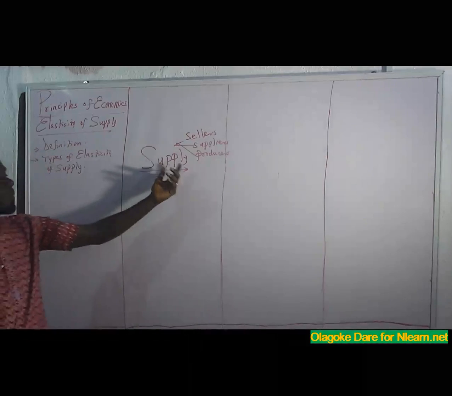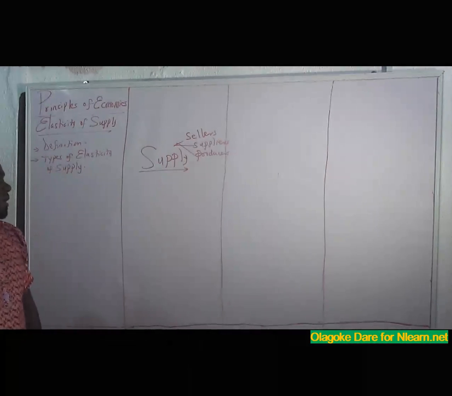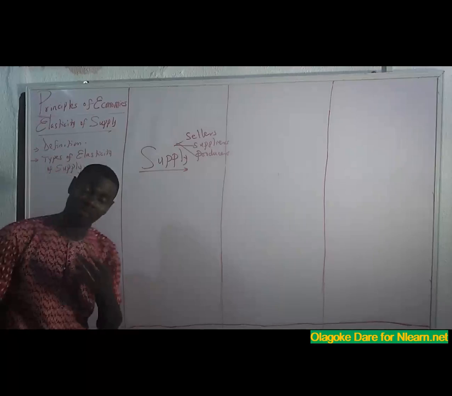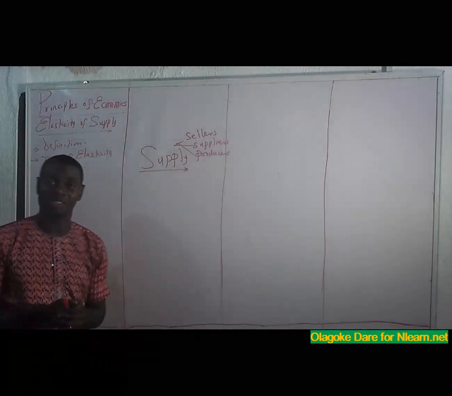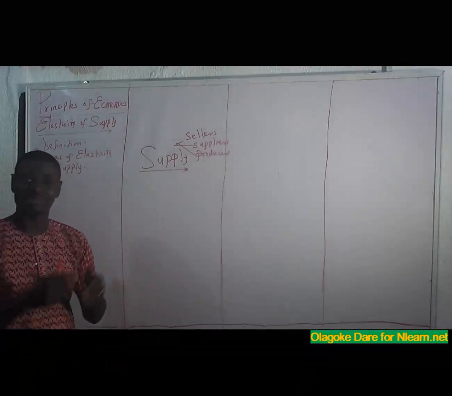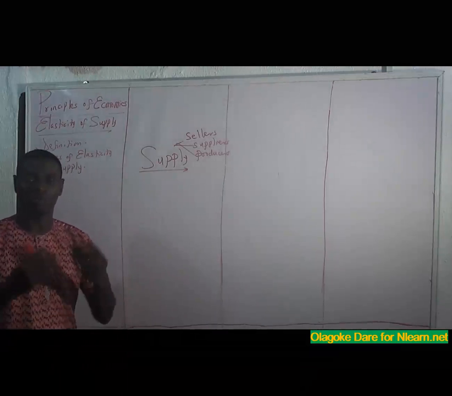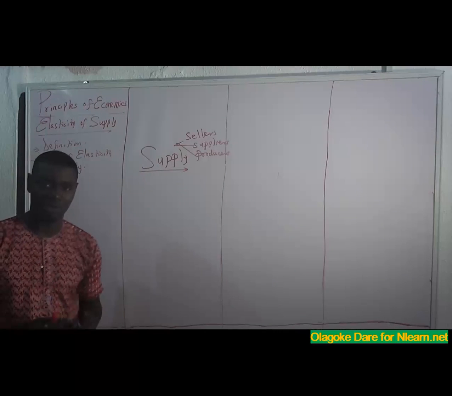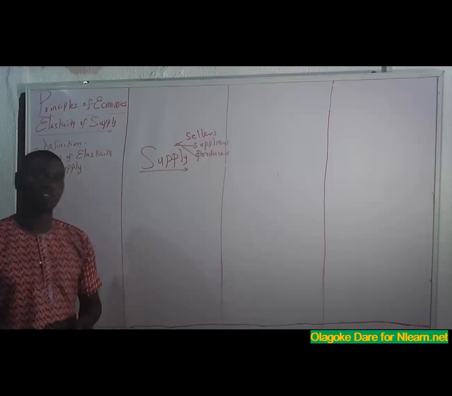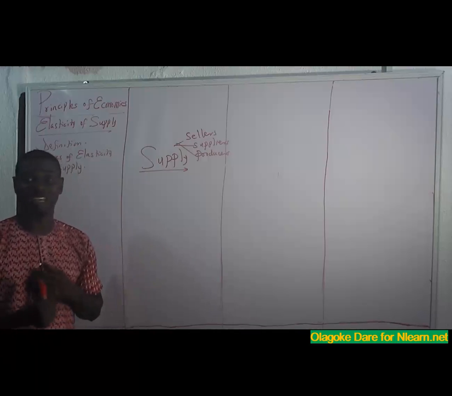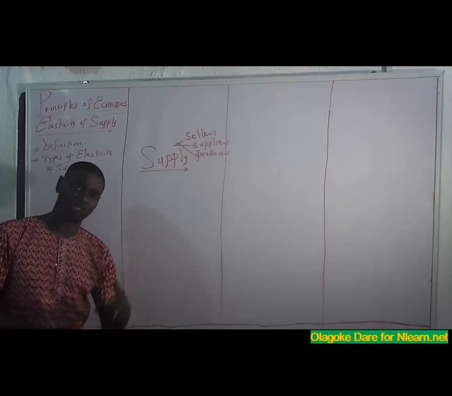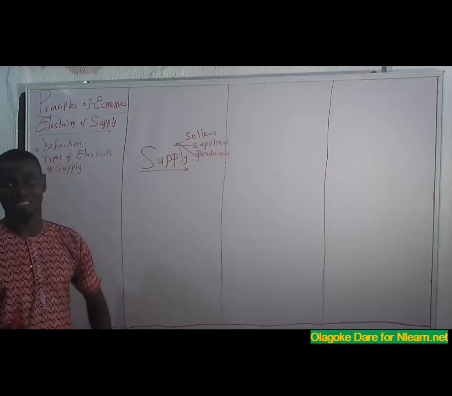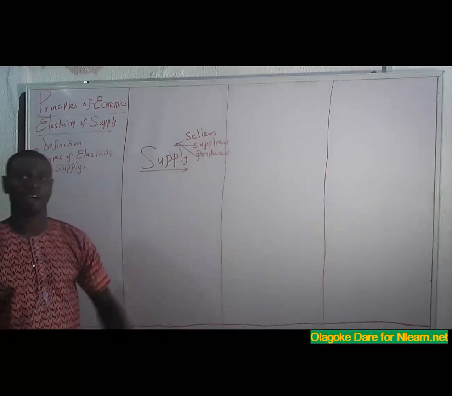So supply refers to all these people. Supply is defined as the quantity of goods and services that a producer is willing and able to offer for sale at a particular period and at a given price. So any quantity of goods and services that the producer is willing and able to offer for sale at a particular period and at a given price is what we call supply.